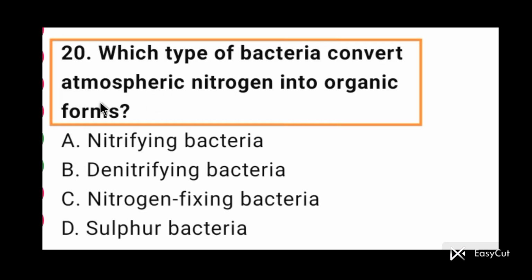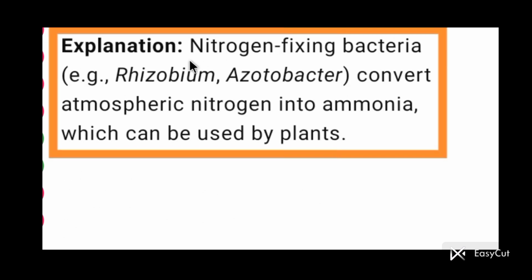Question number 20. Which type of bacteria convert atmospheric nitrogen into organic form? Answer is option C. Nitrogen fixing bacteria convert atmospheric nitrogen into organic form. Nitrogen fixing bacteria, for example Rhizobium and Azotobacter, convert atmospheric nitrogen into ammonia, which can be used by plants.